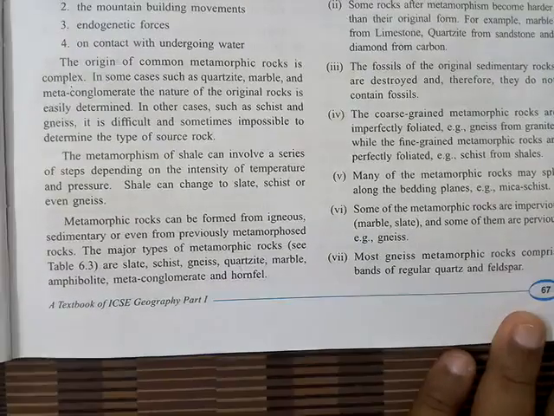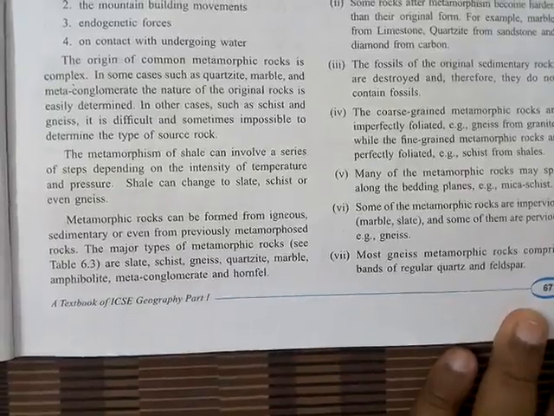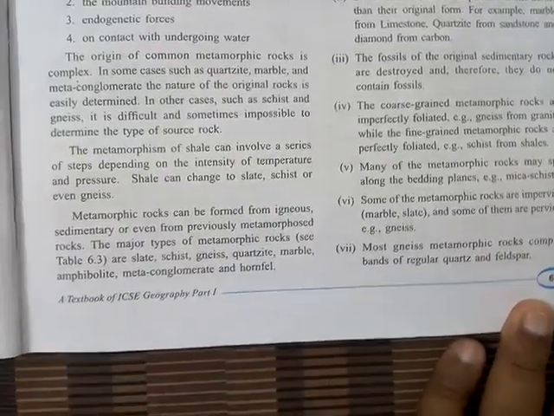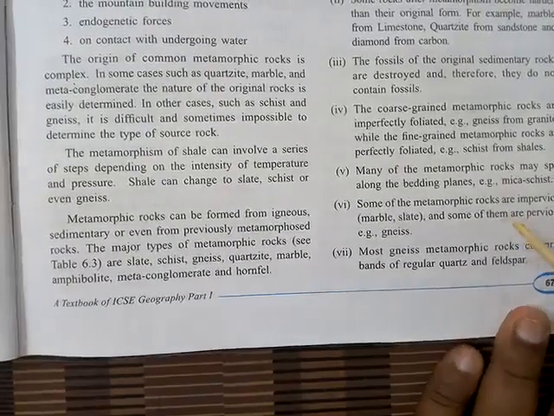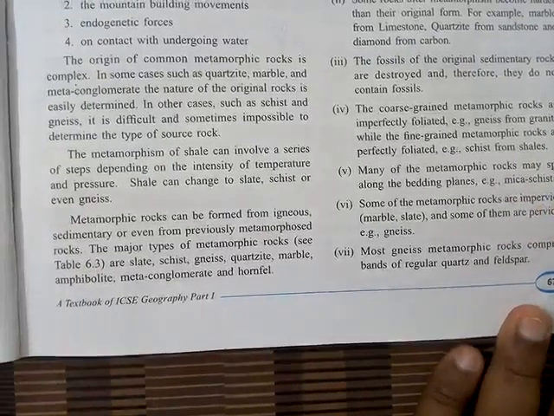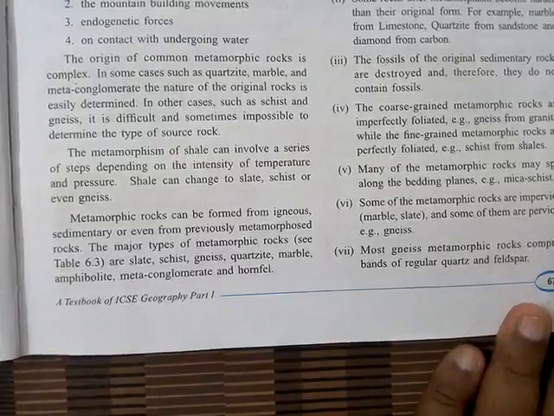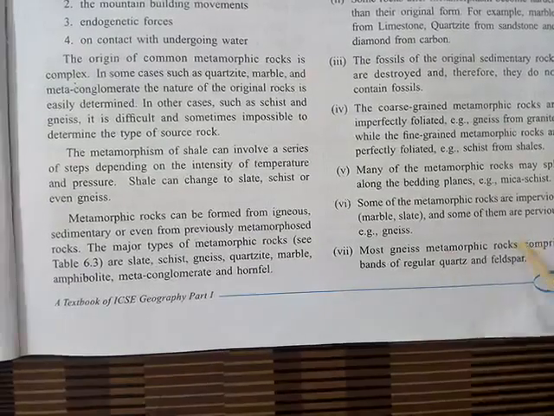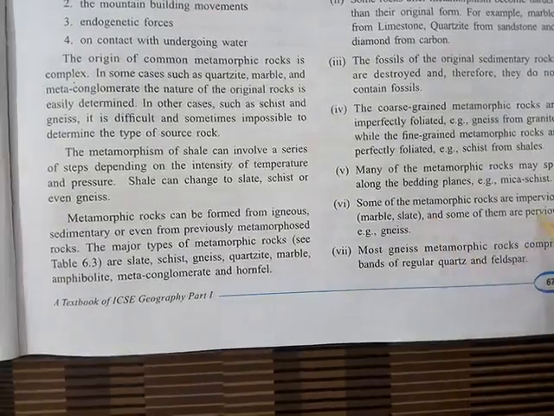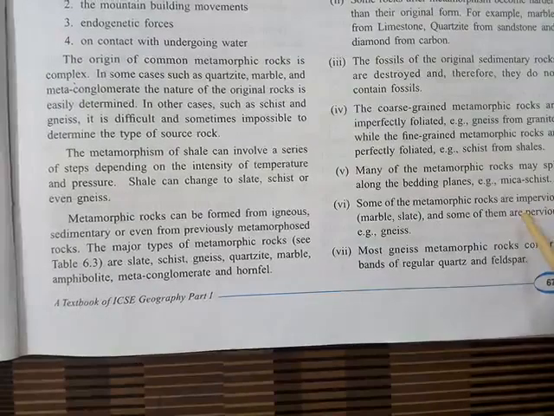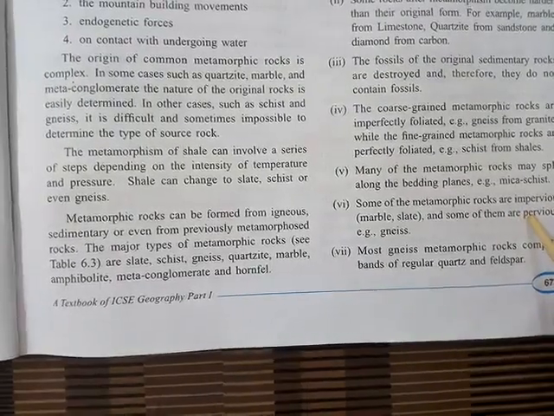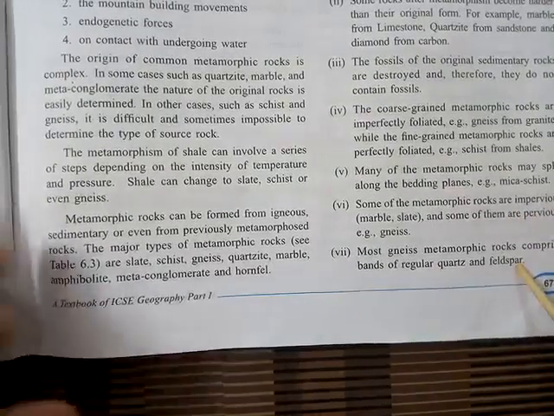When metamorphic rocks are formed, these rocks get split. That's why metamorphic rocks are never found in layers. Next, metamorphic rocks are impervious. Impervious means these rocks are non-porous, they don't allow water to pass through them.